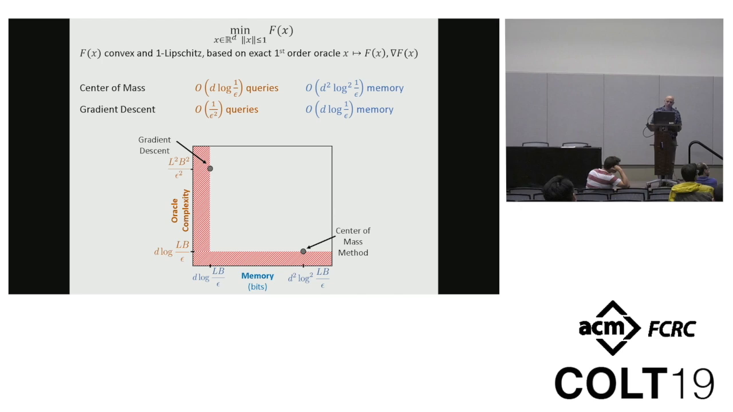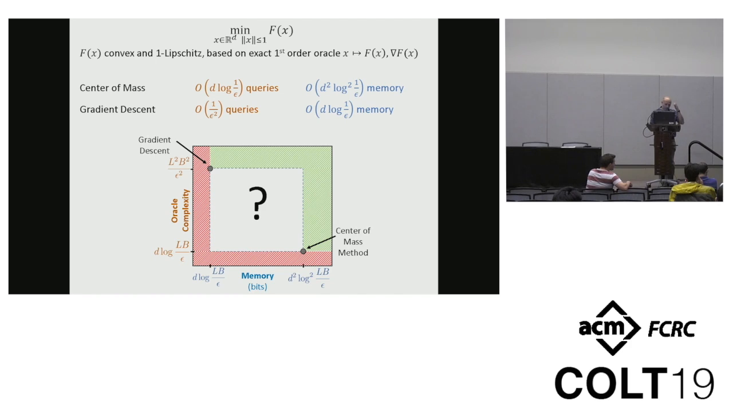So if you look at this memory and query complexity trade-off, there are two different points here. Center of mass has optimal query complexity, but very high memory. Gradient descent has optimal memory. You can fairly easily prove this is the optimal memory you need, but very high query complexity. And as far as I know, these are basically the only two points we know. We have these two lower bounds, so all this red region is unattainable. The green region here is attainable, basically either by gradient descent or center of mass. And the big square in the middle is completely unknown territory.